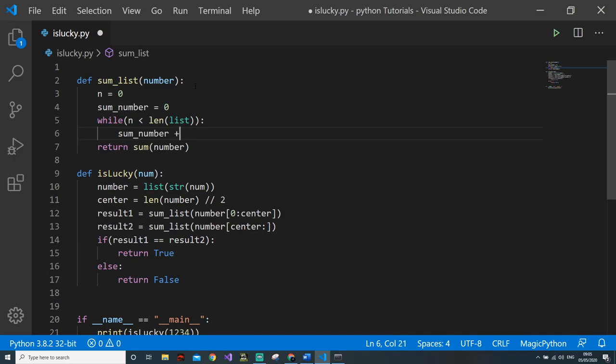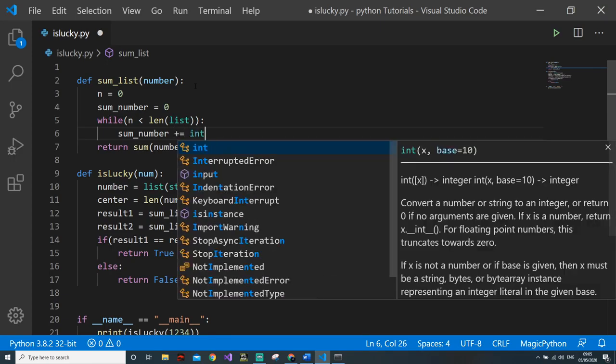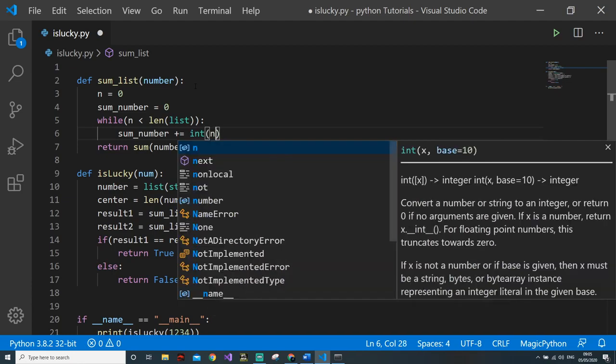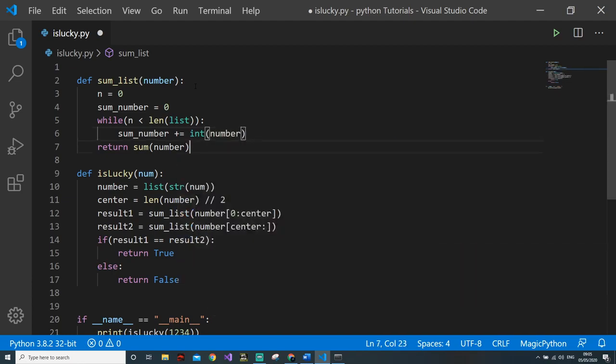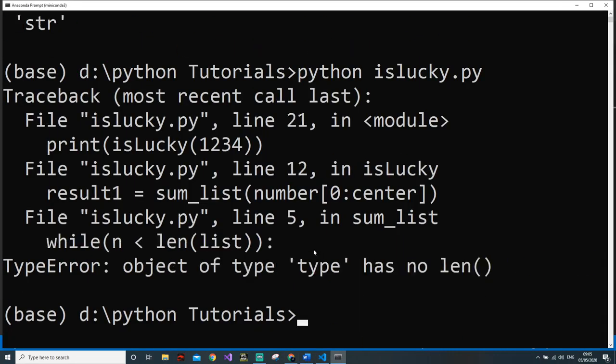Then plus equal to int of number, because we need to convert every number into an integer before returning it. That's why the issue was there before. And one more thing, please make sure that this can be done in various loops. You can use a for loop, a range based loop, a for each loop, and the while loop. It depends on you how you do it, but this is my way of doing it.